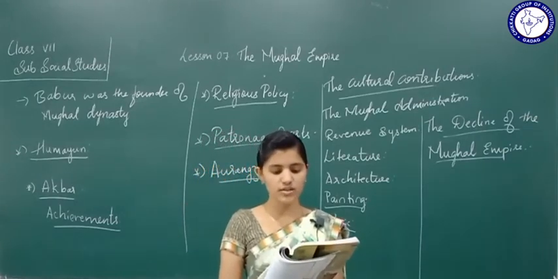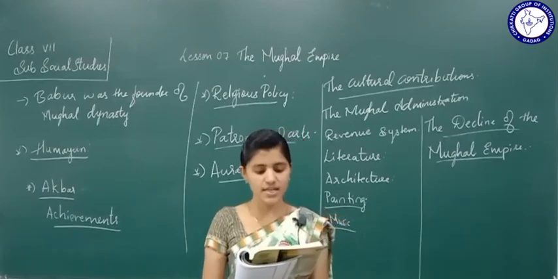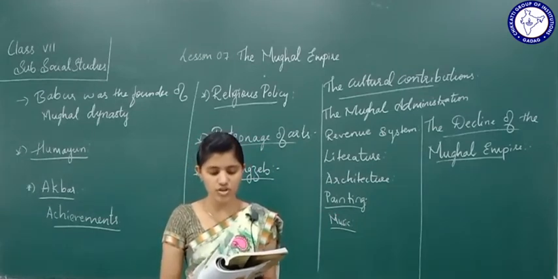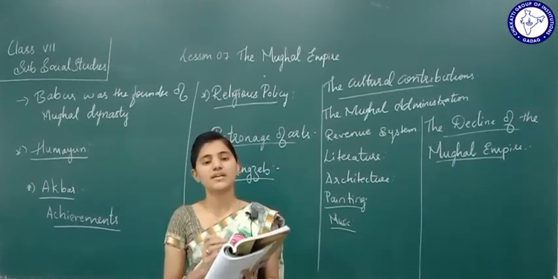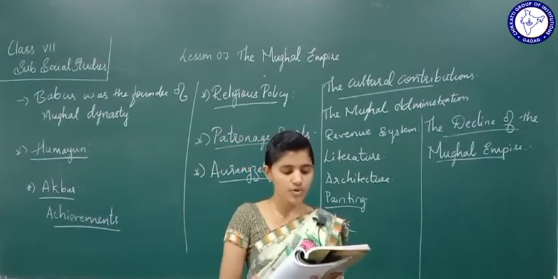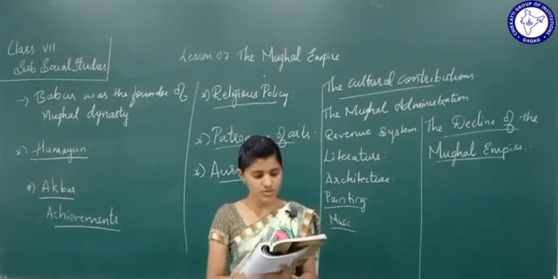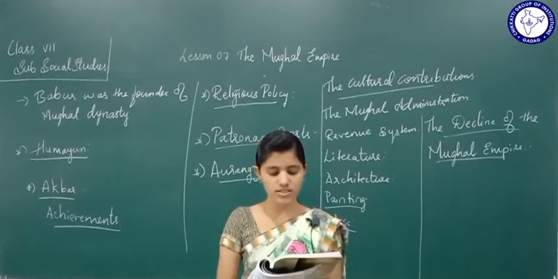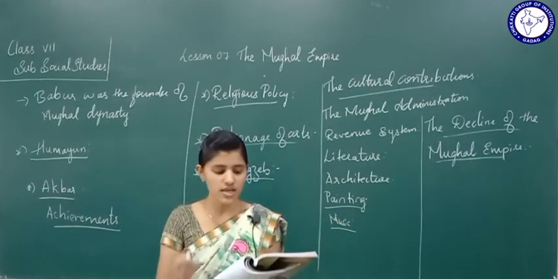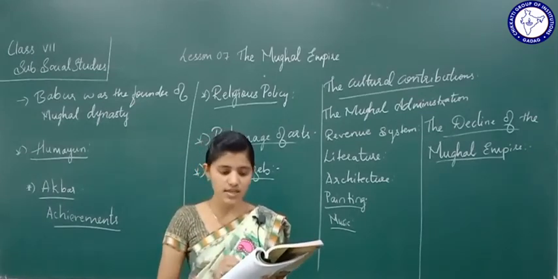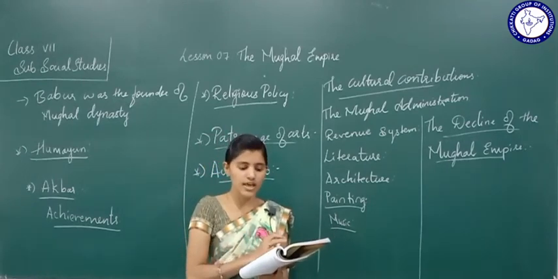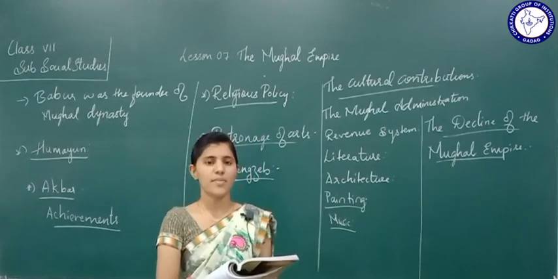Aurangzeb's desire to convert India into an Islamic state met with strong opposition everywhere. The prolonged warfare with the Sikhs, the Rajputs and the Marathas fully exhausted the resources of the empire.